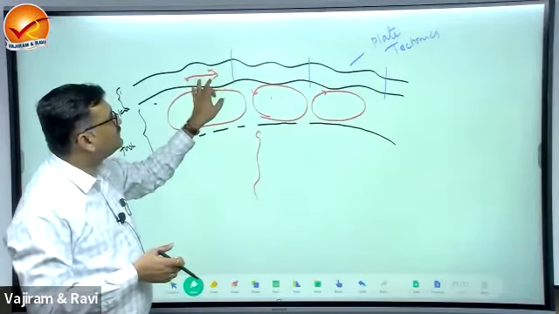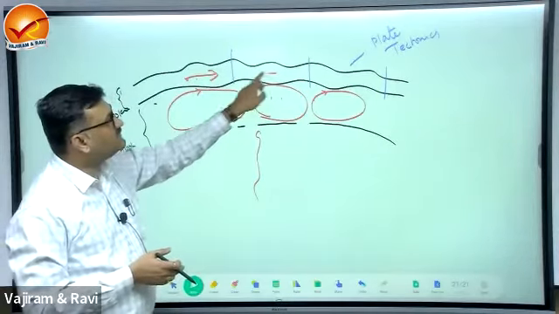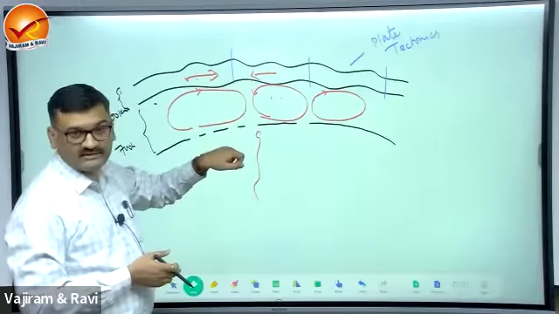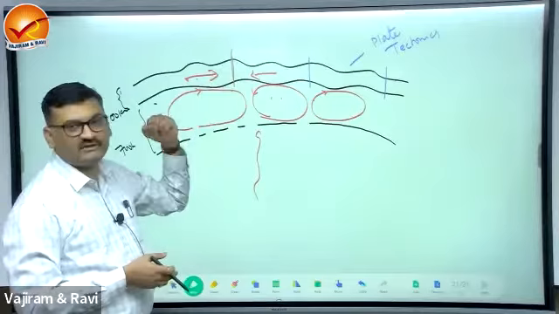This plate is going to move in this direction because it is the direction of thermal convection. This plate will move here in this direction. What will be at the junction of the plate? Two plates are colliding with each other.